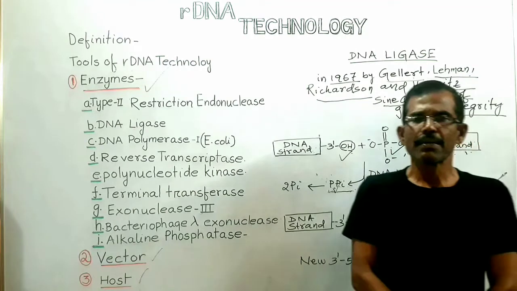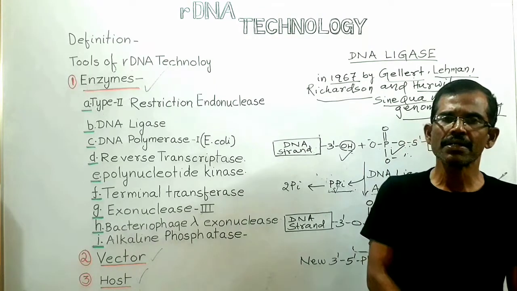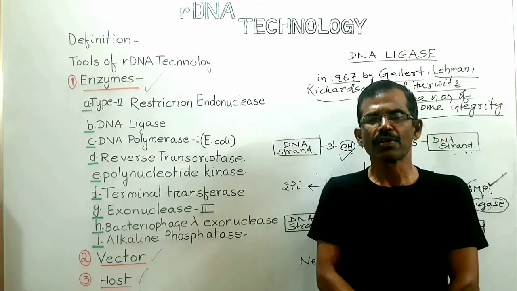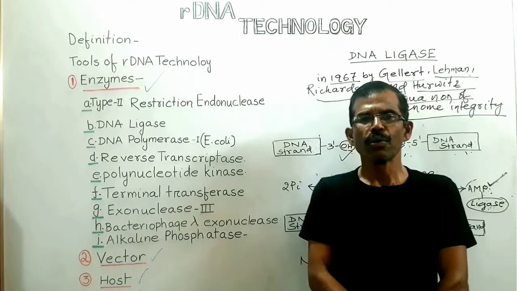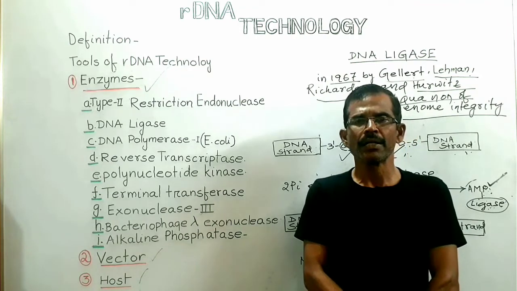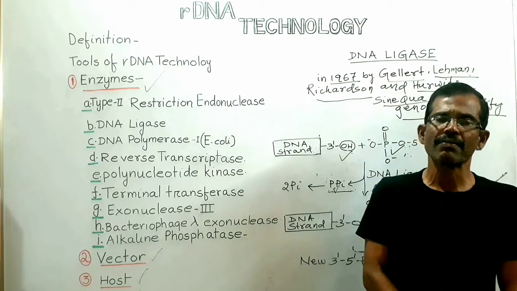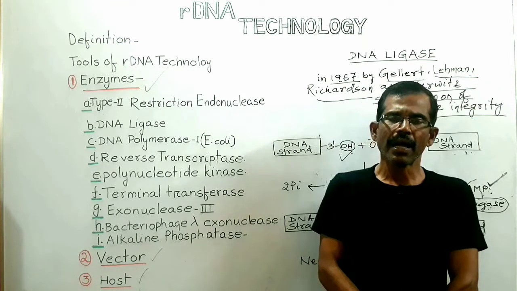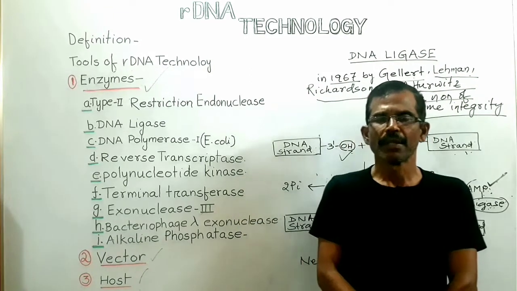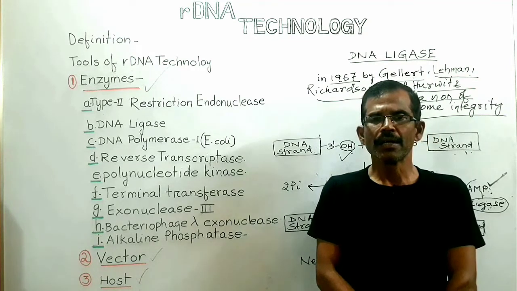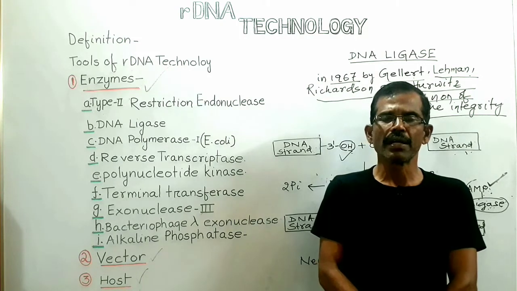DNA ligase is very much useful in genetic engineering for ligation of DNA strands. It is used for the construction of recombinant DNA molecules. When we are inserting a foreign DNA into a vector, this foreign DNA must be ligated with the vector. The E. coli DNA ligase and T4 DNA ligase are used in genetic engineering. But at present, the DNA ligase that is obtained from T4 bacteriophage is more widely used.